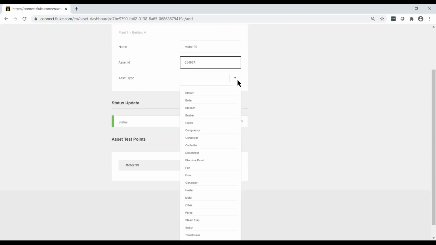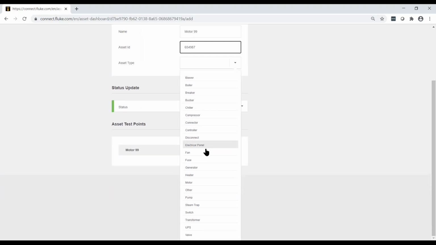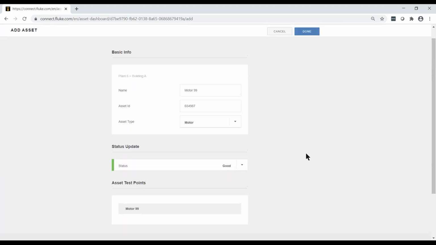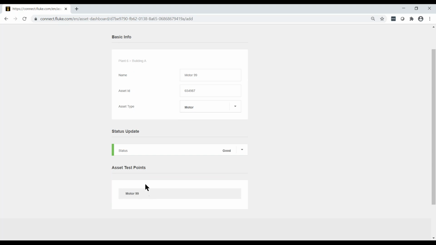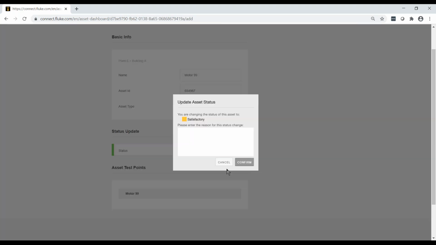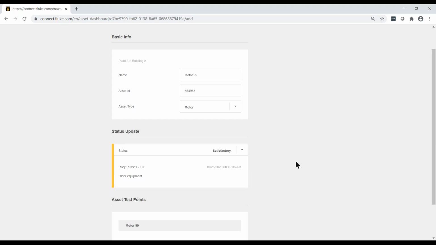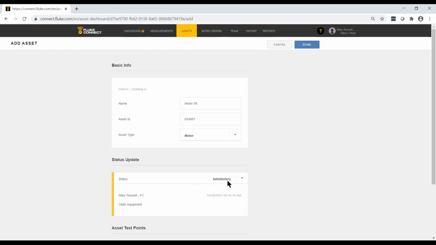Because this happens to be a motor asset, I'm going to look through the 22 different options I have available, and there's the one that matches, motor. You can see it will automatically create an asset test point. And if I wanted to, I could change the asset status. So maybe I say, well, it's not really good, it's satisfactory. And I'm just going to explain that this is older equipment. So there's nothing wrong with it necessarily, but it's probably not in its good or prime state. It's older, so it's going to be satisfactory. And then I click confirm, and you can see that the status has changed from good to satisfactory.